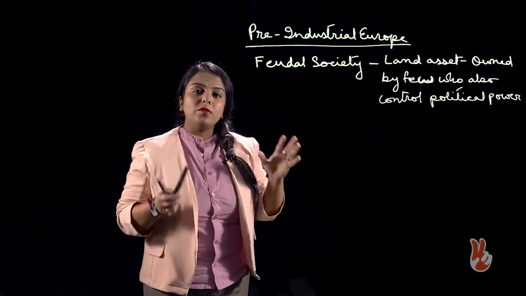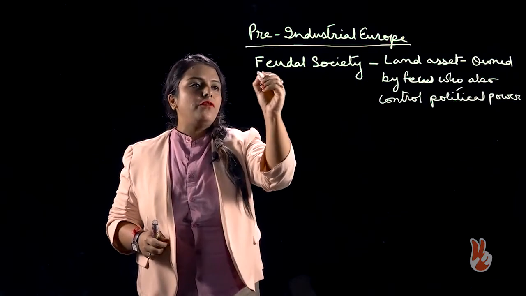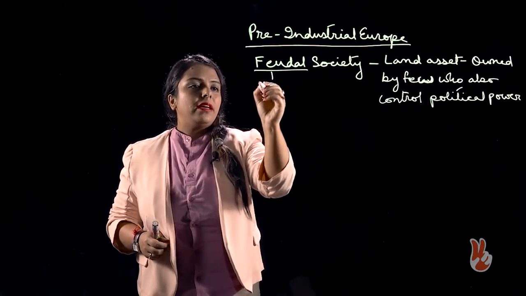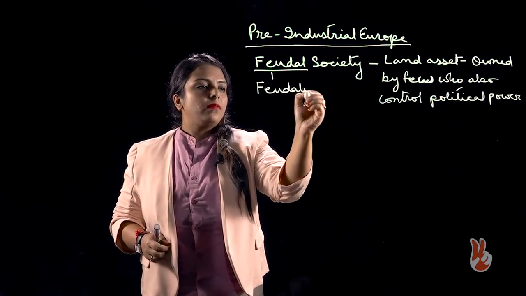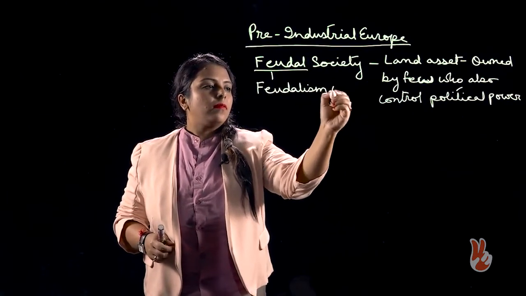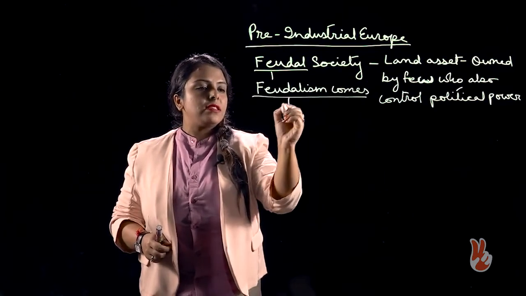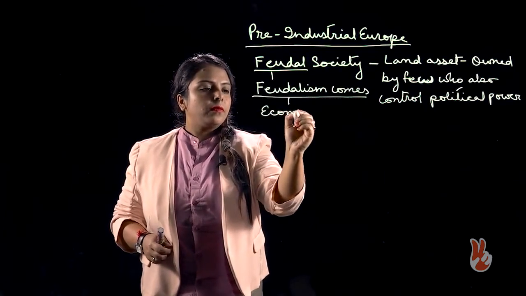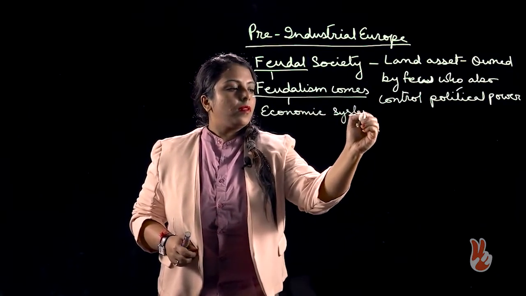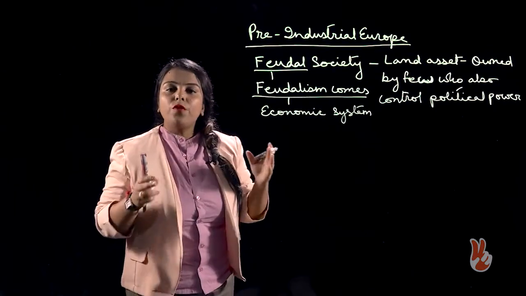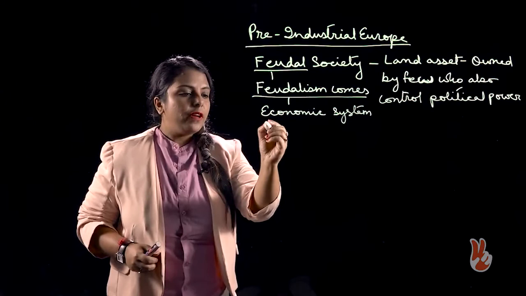So, feudalism was an economic system. From feudal, the word feudalism comes. And it was an economic system. So, feudal or feudalism comes from the word fief.